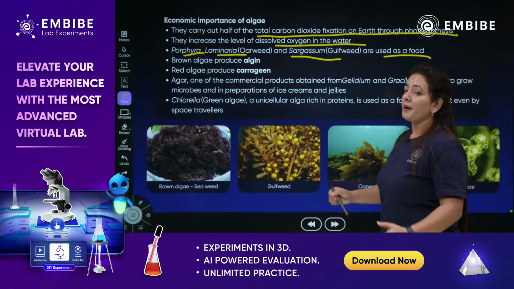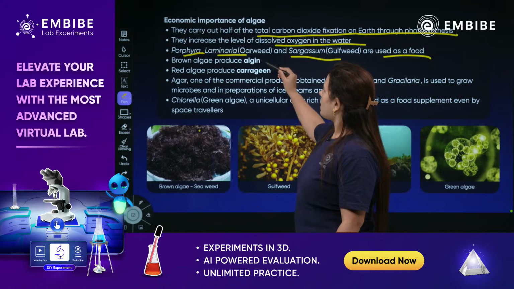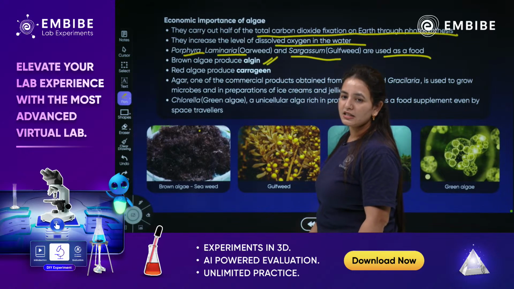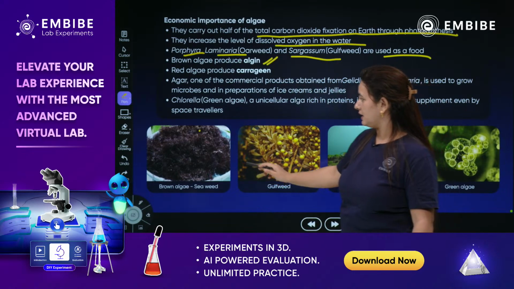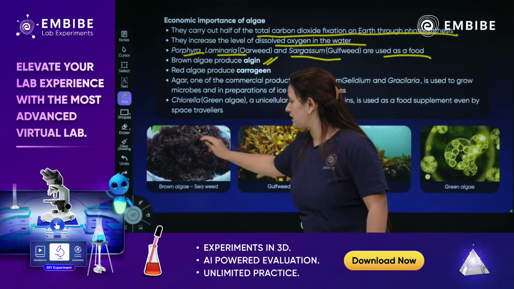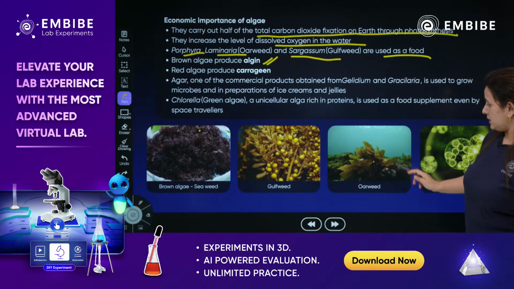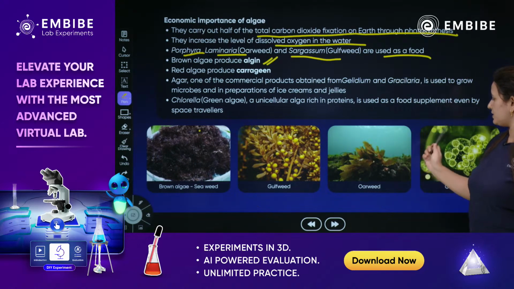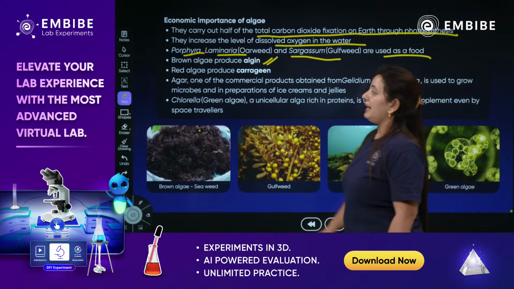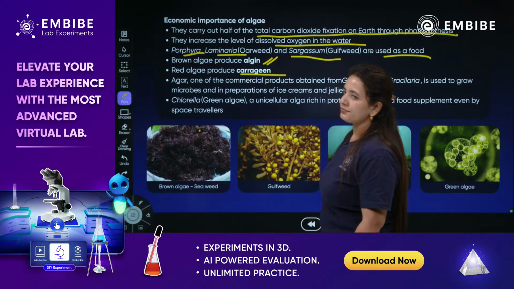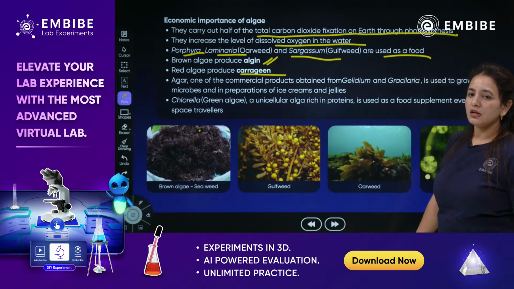Next, brown algae produce a large amount of algin. You know that gelatinous covering? This is the seaweed, this is how brown algae look. This is the Gulf weed, this is the edible part. This is the oarweed, which is also edible. This is the green algae. The red algae produce carrageen. This is also being used.